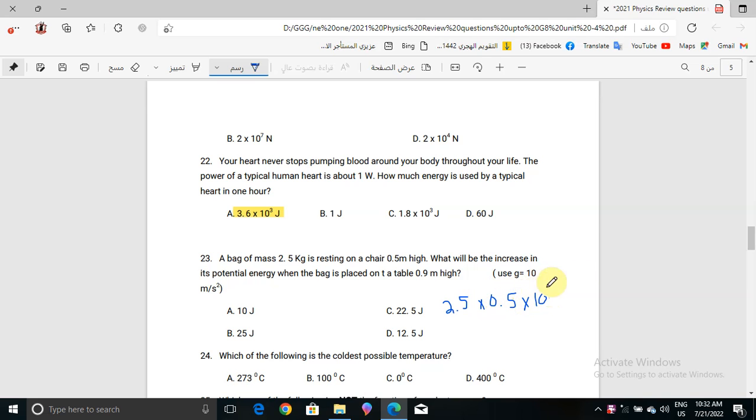Why do we use these things? Because we know the formula, potential energy is equal to what? Mass times gravity times height. So 2.5 times 0.5 times 10 is equal to 12.5 joule. So the correct answer for question number 23 will be 12.5 joule.